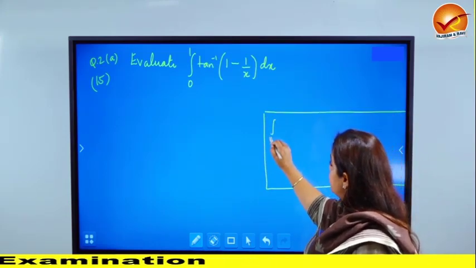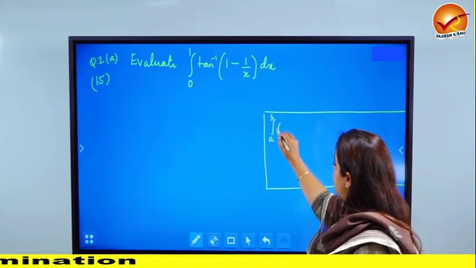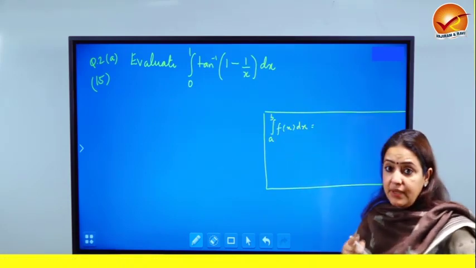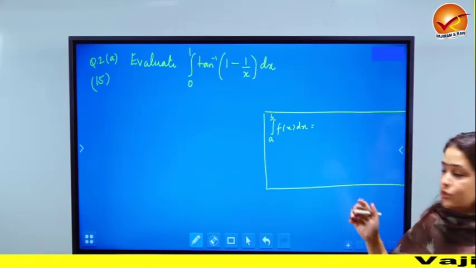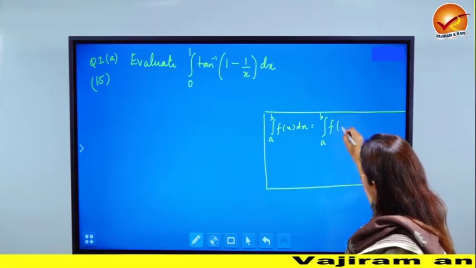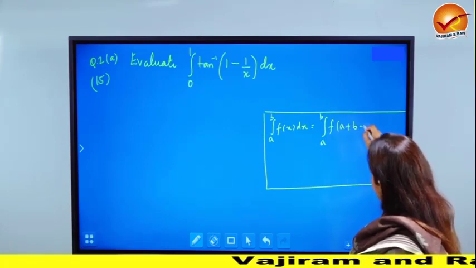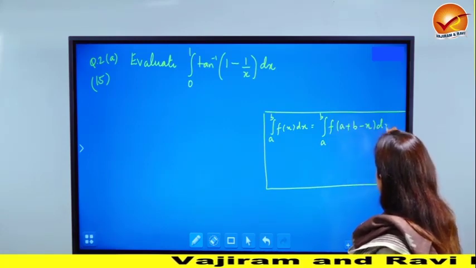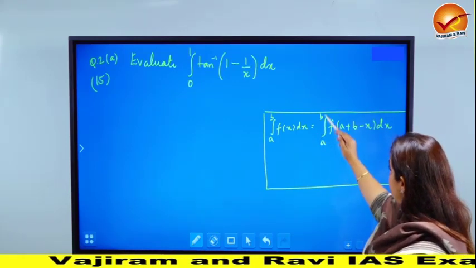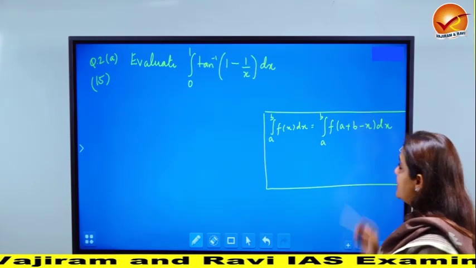The first is that if you have integral a to b f(x) dx, then by properties of definite integrals, and you can also prove this, it is the integral a to b f of a plus b minus x dx. A to b f(x) dx is same as a to b f of a plus b minus x dx.